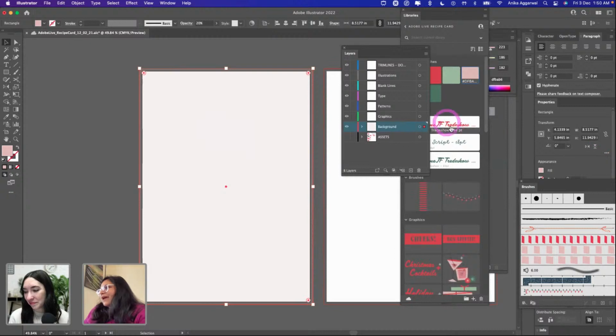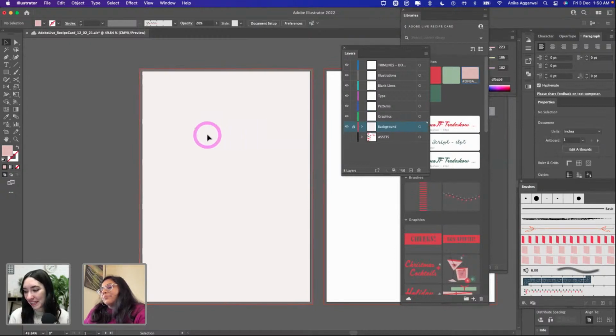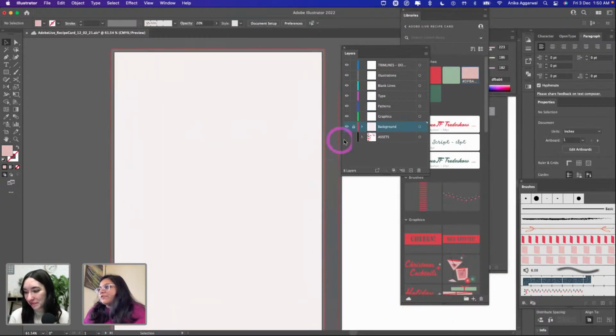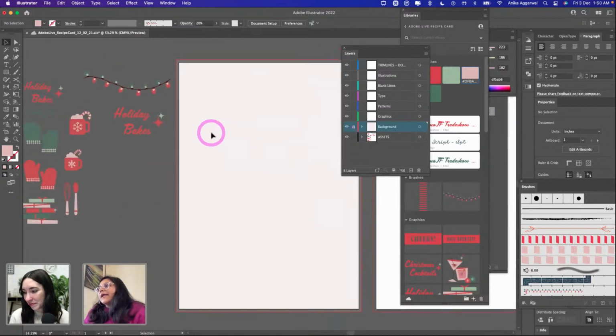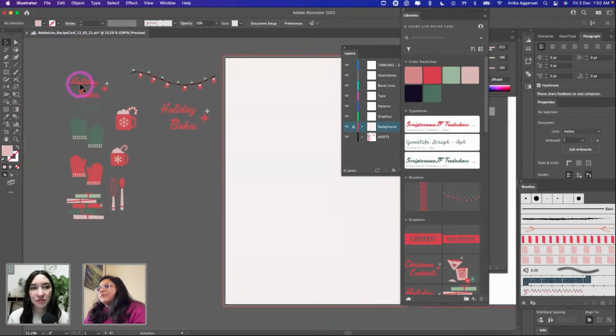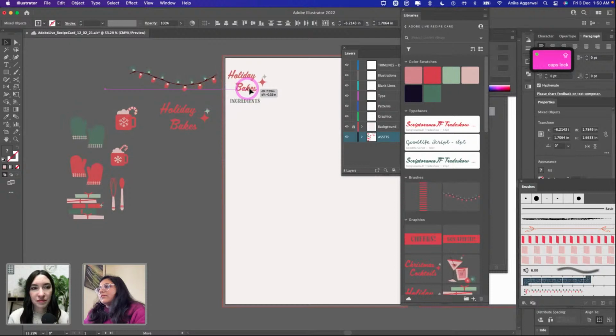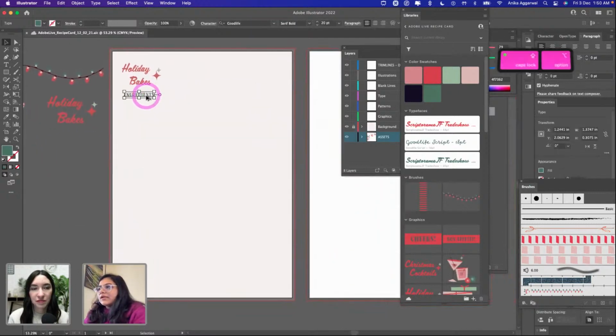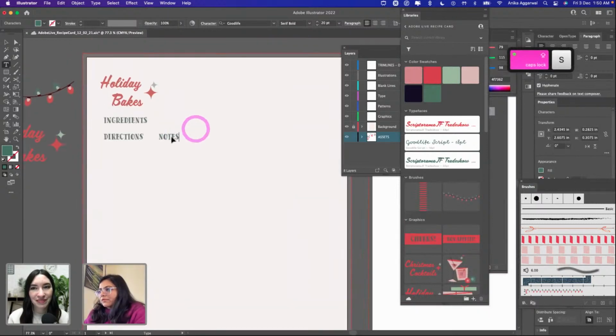But you go over here, we have a background. I'm gonna lock this guy up because we don't need to mess it up. It's just an easier way to work. And I guess let's just put some blank lines in here. I have some typefaces as well. I really like this one, but let's just go ahead and bring these in. Let's bring these here. There's gonna be ingredients, there's gonna be directions, and there's gonna be notes. Also, let me zoom in a little. I feel like it might not be visible.